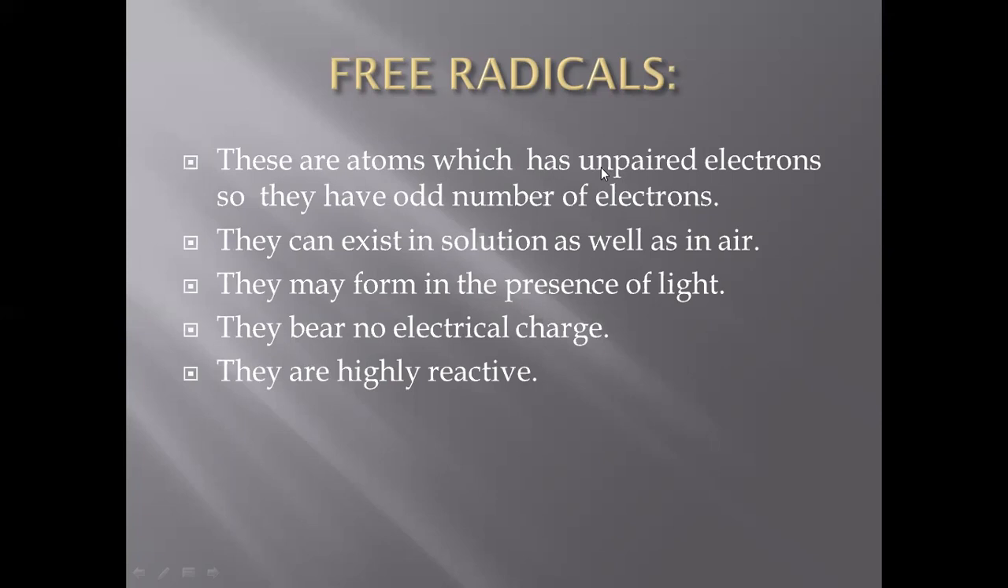Unpaired means that one electron is alone. It does not have any other electron to make a pair with, so at least one of the electrons will be in the unpaired form. So definitely the electron which is left in unpaired form means that it has an odd number of electrons, because an odd number of electrons have no pair to become paired up.